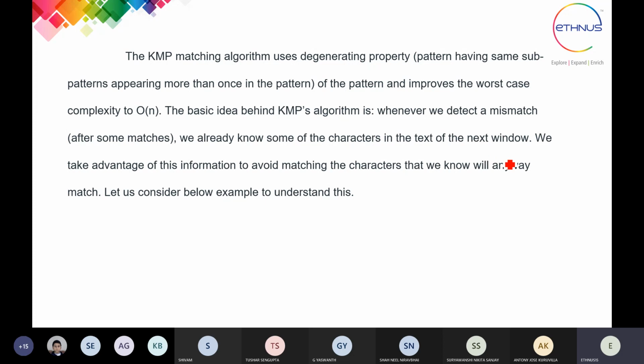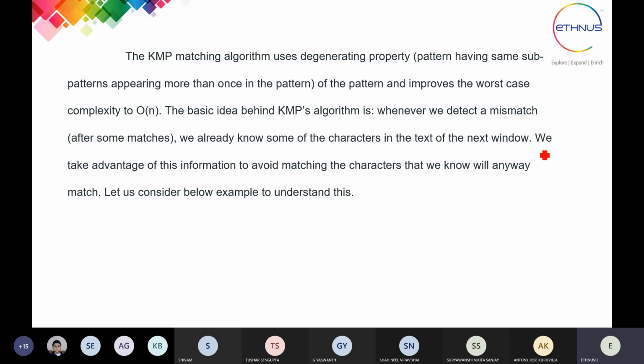That is called the next window. So we already know that some characters in the next window have matched. We take advantage of this information to avoid matching the characters that we already know have matched. So this is the basic idea used in the KMP matching algorithm, which is used for pattern matching.